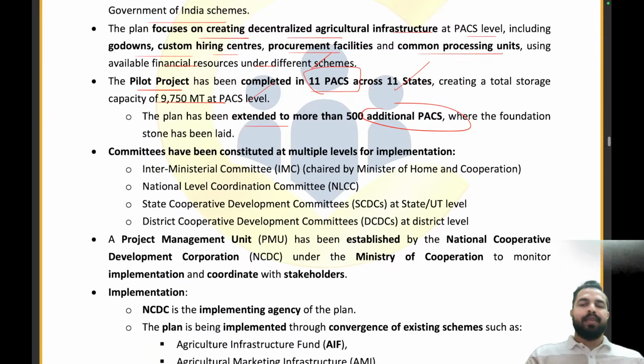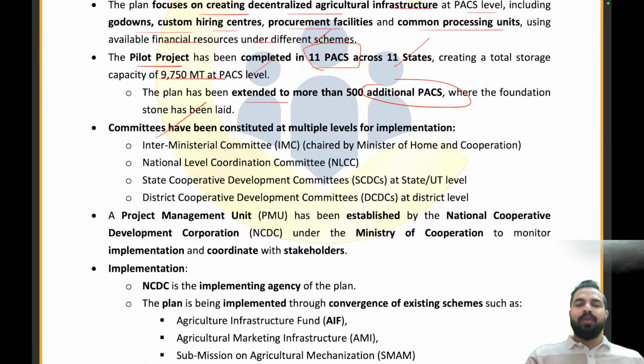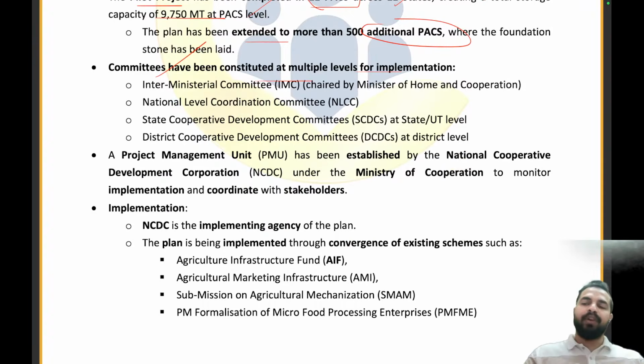Now, there are some committees which have been constituted at multiple levels for the implementation. My dear friends, what are the different committees which have been set up? One is the Inter-Ministerial Committee chaired by the Minister of Home Affairs and Cooperation. Then there is a National Level Coordination Committee, a State Cooperative Development Committee at the state and UT level, and then a District Cooperative Development Committee at the district level.